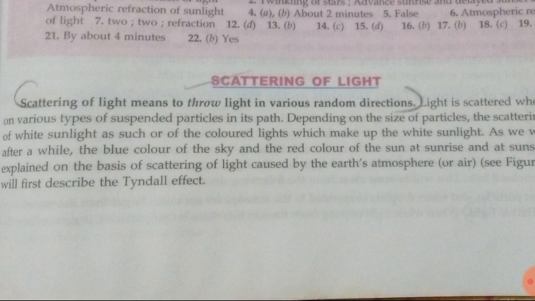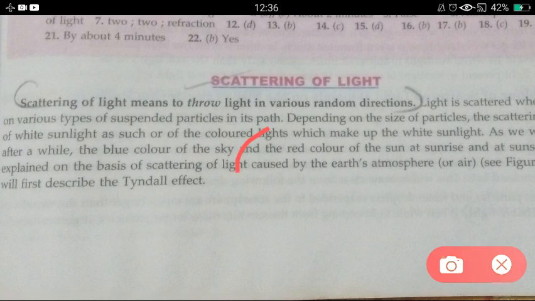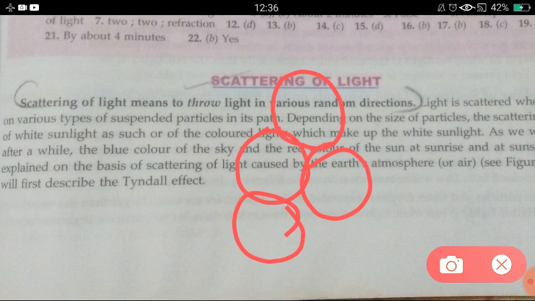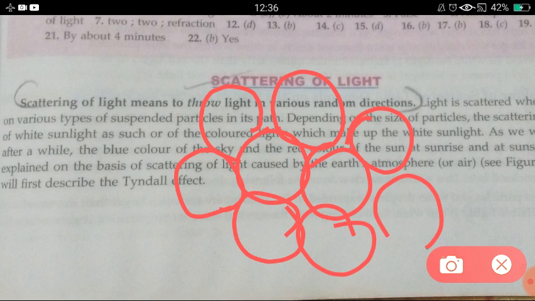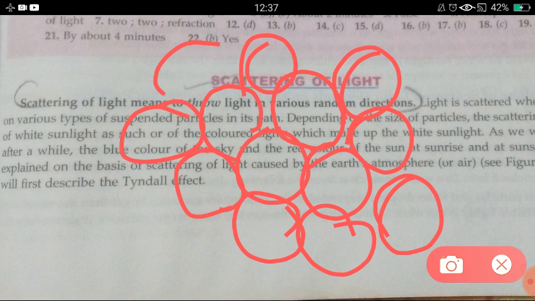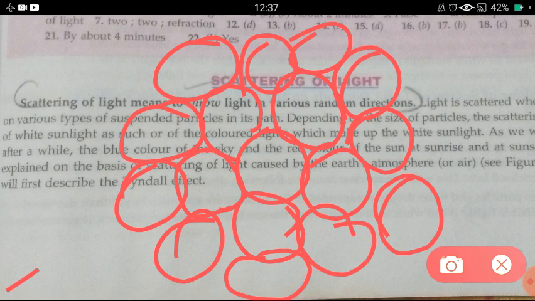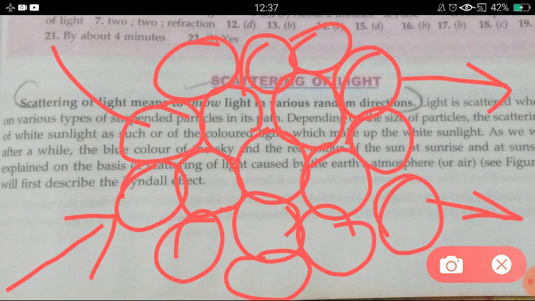It is similar to the case of the carom board, as I have explained. In carom, many coins are arranged like this in a proper manner, and when we strike them with a striker, all the coins move in different directions.